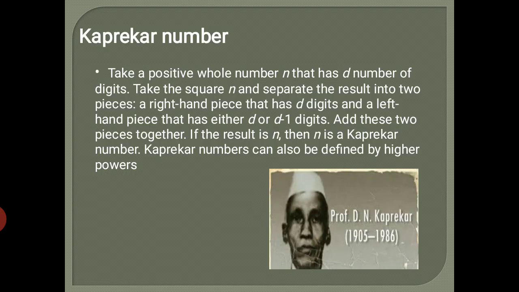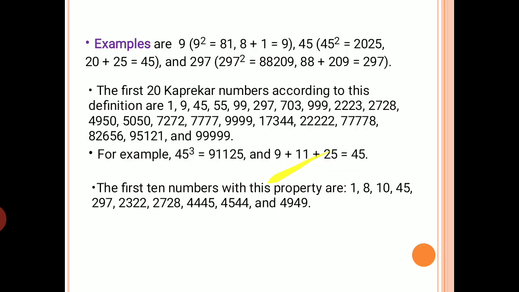Okay, next one, Kaprekar number. What is a Kaprekar number? Okay, here I consider a number 9. I am taking the square of that number. If I square 9, I get 81, and then 8 plus 1, I get 9. So again I get our original number 9. Therefore here 9 is a Kaprekar number.